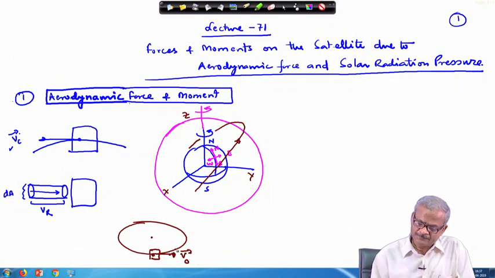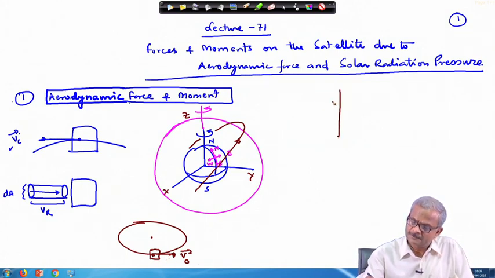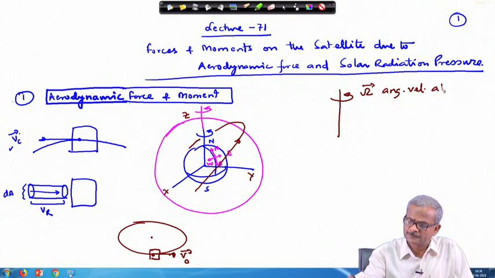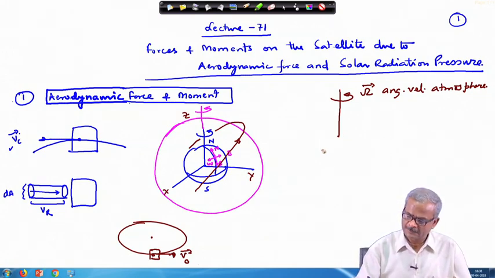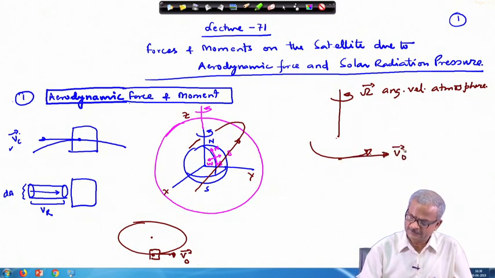That means you have to work it out accordingly. Say the atmosphere is rotating along this, and suppose capital omega is the angular velocity of the atmosphere, and the earth is moving with respect to the inertial frame along this direction, this is v 0.